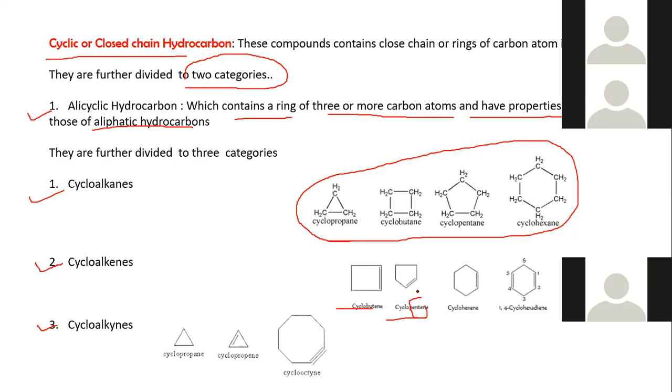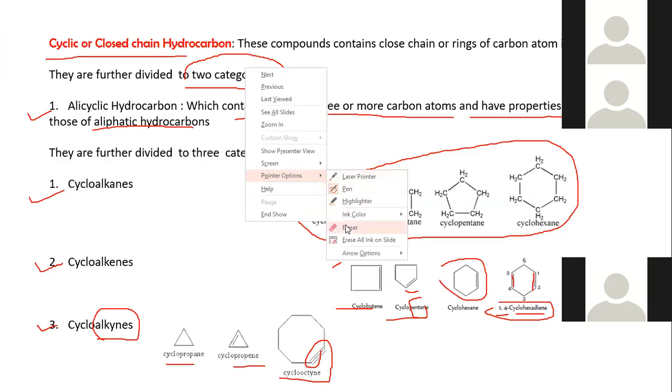Pentene and butene depend upon the number of carbon atoms present in the cyclic ring system. Then cyclohexene, and this is 1,4-cyclohexadiene. It stands for double bonds between 1 and 2 and between 4 and 5. This is cyclopropene, and cyclooctane. This is a carbon-carbon triple bond, under the heading of cycloalkynes. Is that clear?